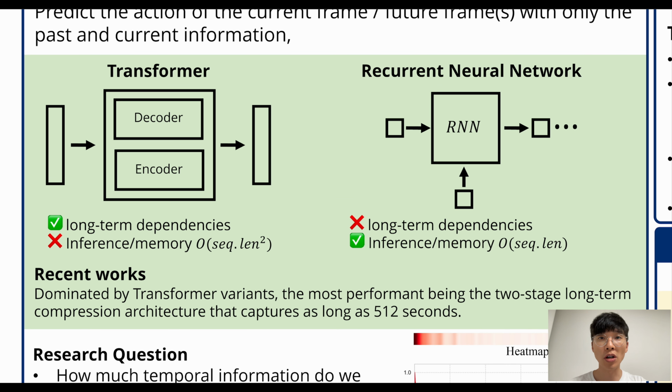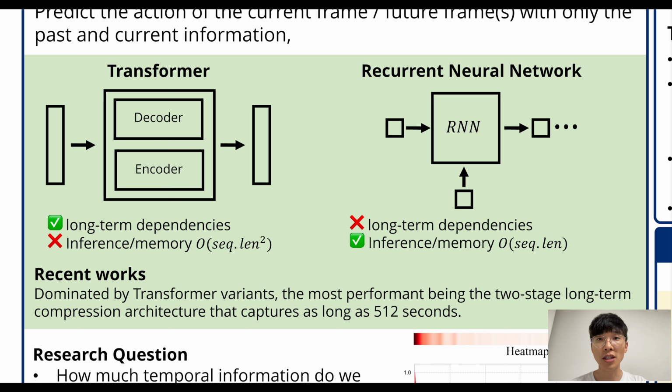A transformer is among the most prevalent architectures in recent computer vision tasks due to its exceptional ability to capture long-term dependencies. However, the computational complexity of its attention mechanism scales quadratically with sequence lengths, limiting its utility in scenarios where efficiency is paramount, such as real-time online tasks. In contrast, while RNNs have linear computational complexity relative to sequence lengths, they often struggle to capture long-term dependencies effectively. As a result, transformer variants dominate these tasks.